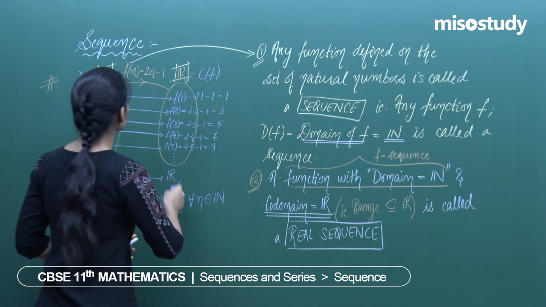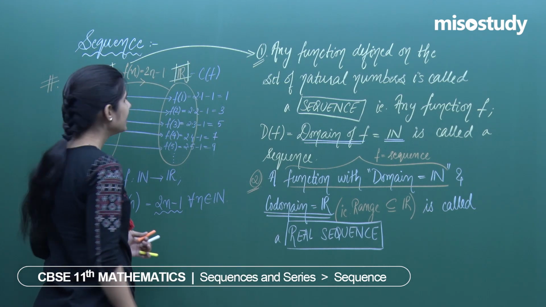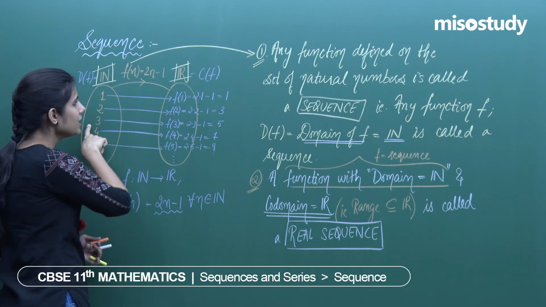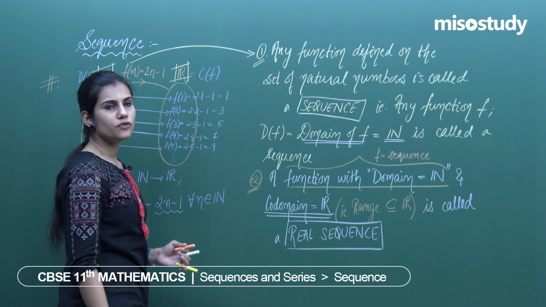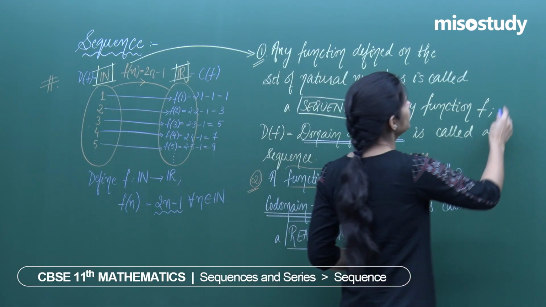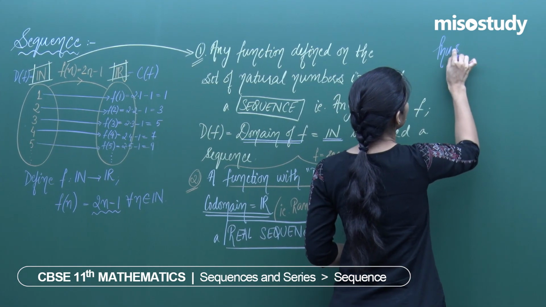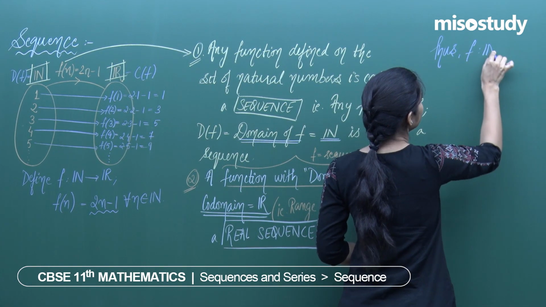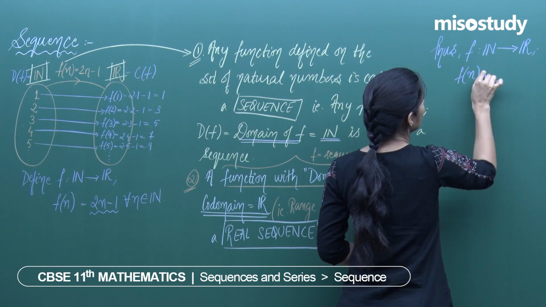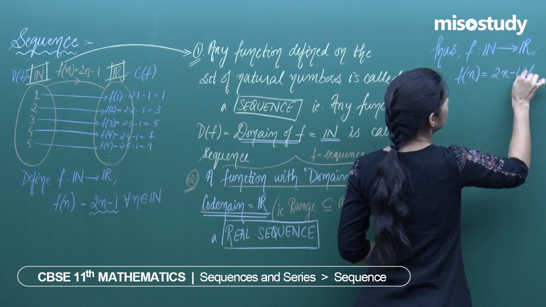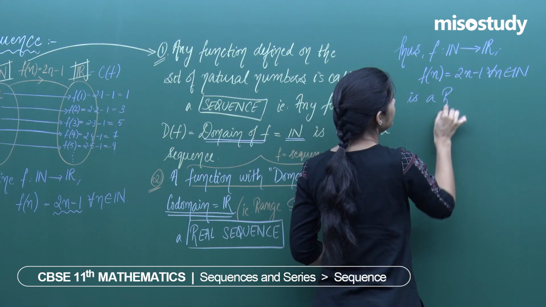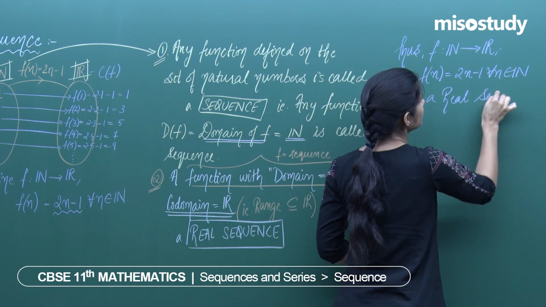So over here, my very f is not just a sequence because it is defined on the collection of all natural numbers, but also a real sequence because the image of all the natural numbers under f is going inside the collection of all reals. So I will say thus, f defined from the collection of all natural numbers to the collection of all reals such that f of n is 2n minus 1 for all n in N is a real sequence.